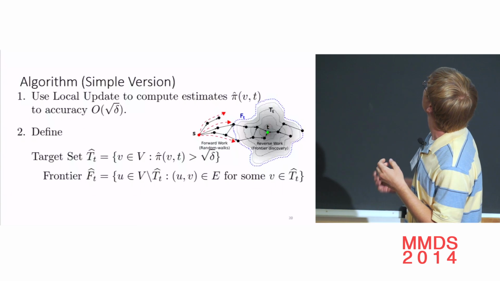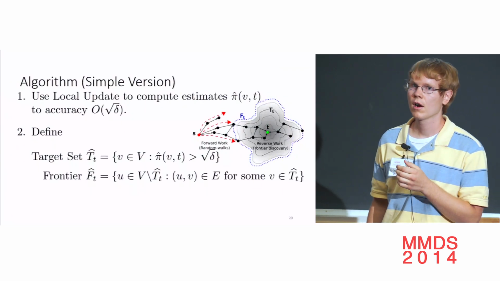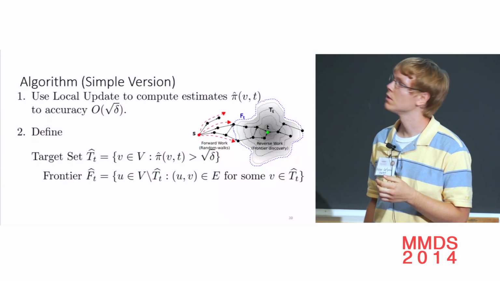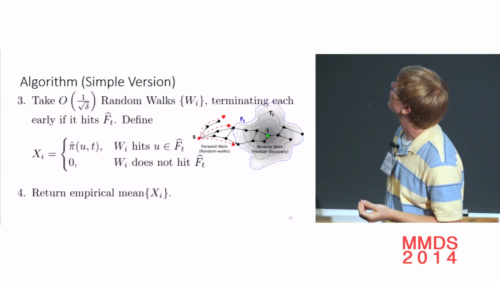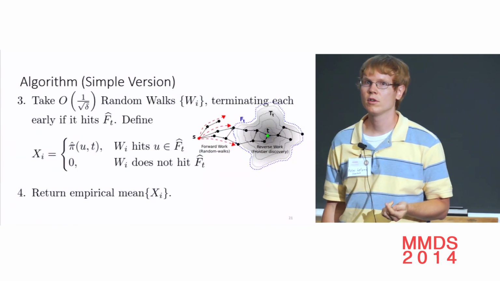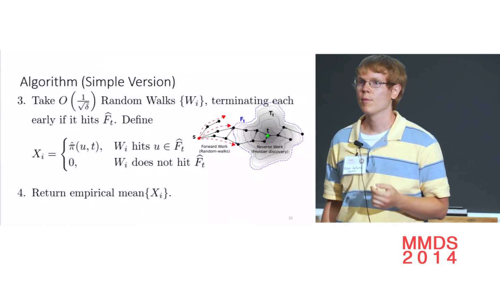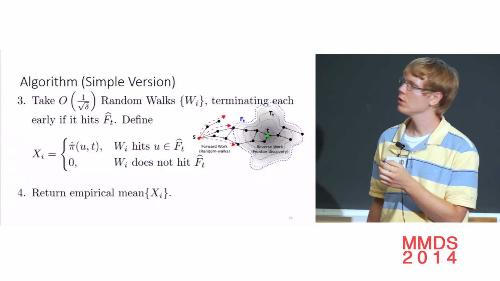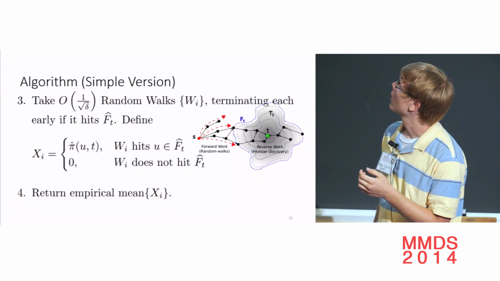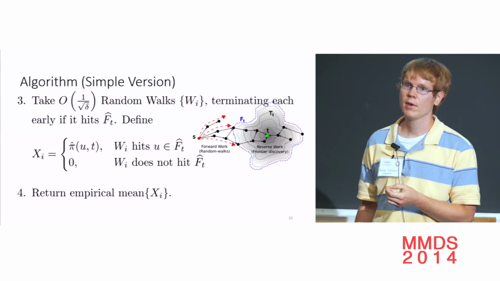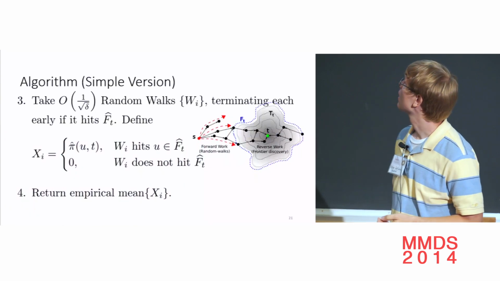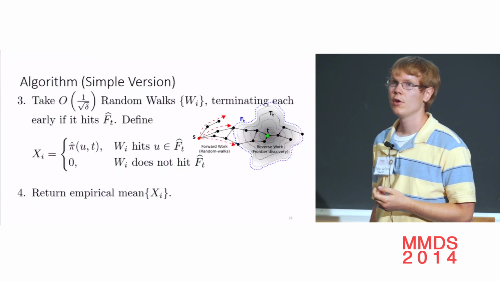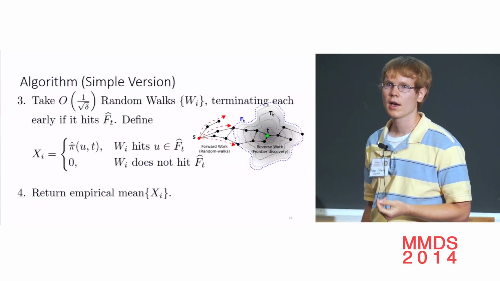So once we've computed this target set and frontier around the target node, this frontier is a barrier between the source node and the target. We take random walks, 1 over square root delta of them, from the source node. And if a random walk hits the frontier, then instead of sampling the rest of it, we use our estimates going forward. And if it doesn't hit the frontier, then we add probability 0 of hitting the target. This gives us these random variables xi, and we return the empirical mean of these xi random variables.